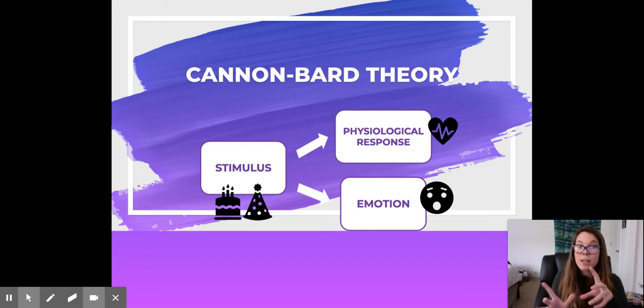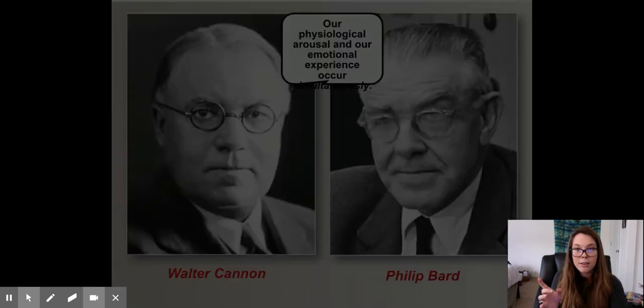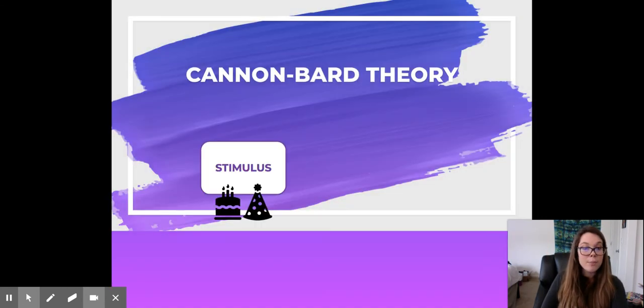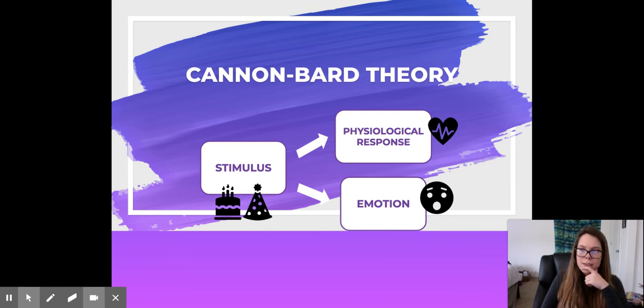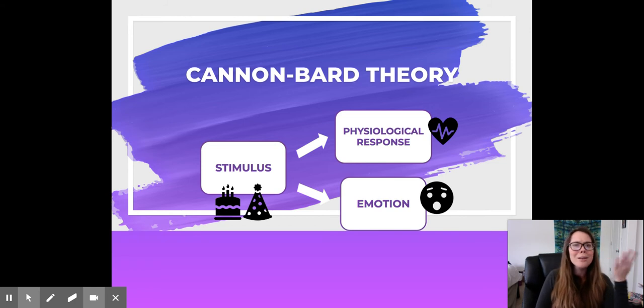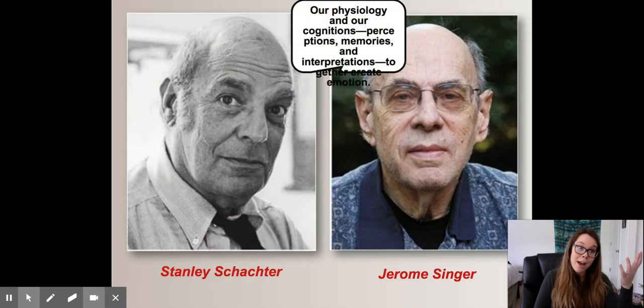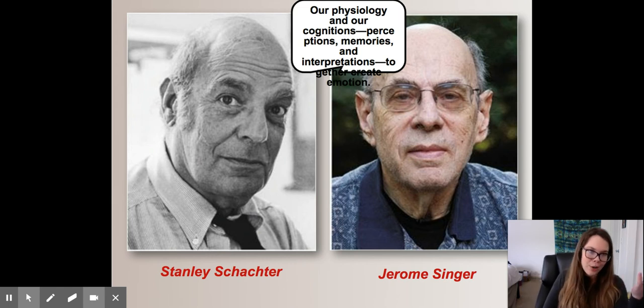Because remember, if we go back, James-Lange believes first stimulus, second physiological response, and then emotions. It's a three-step process. But Cannon-Bard believes it happens at the same time. And of course, we have another theorist who's like, no, I don't think that's quite right. So our next guys are the Schachter and Singer theory.